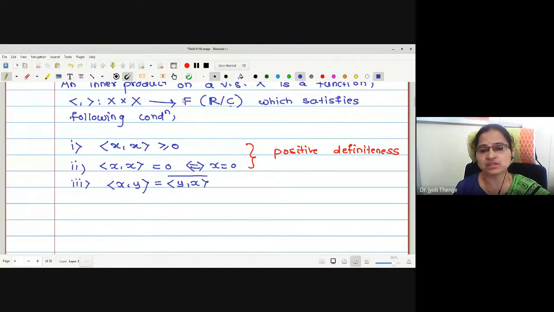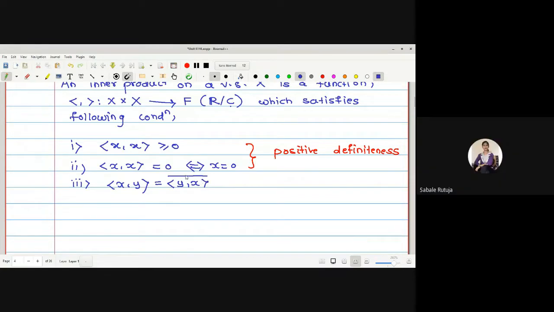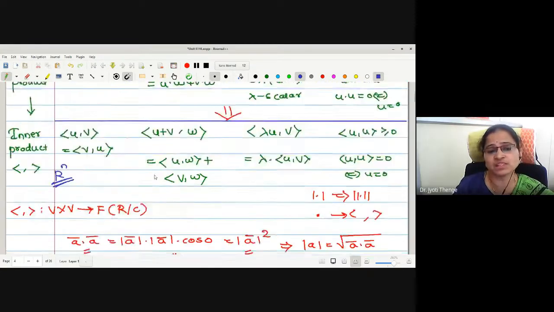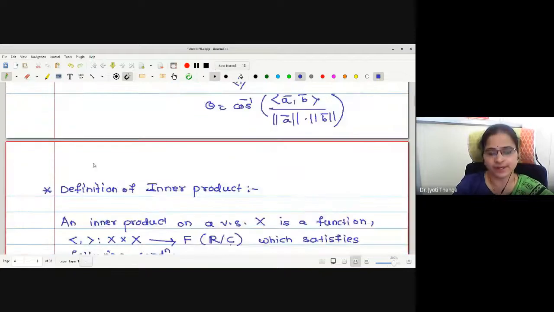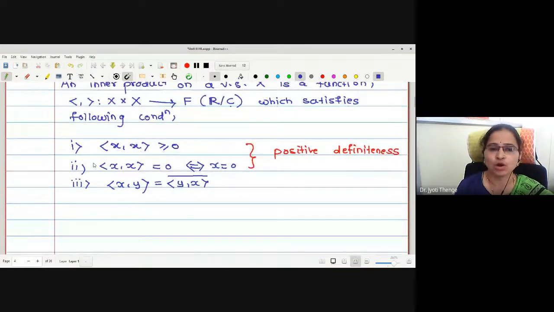If I restrict the field to be real, then the conjugate gives you the same number. If it gives you the same number, the symmetry will hold, that is, the inner product of U with V equals that of V with U. But this holds only for real spaces, not for complex spaces. This property is called conjugate symmetry.